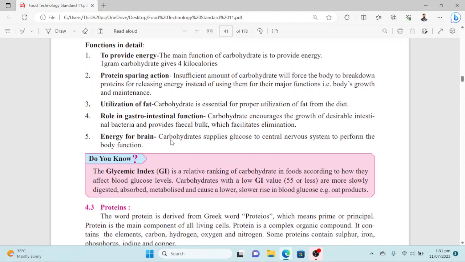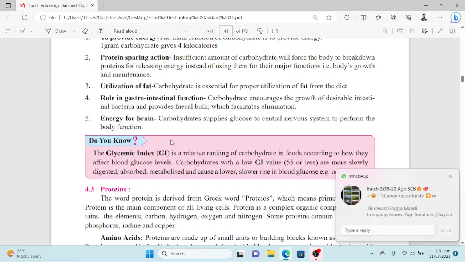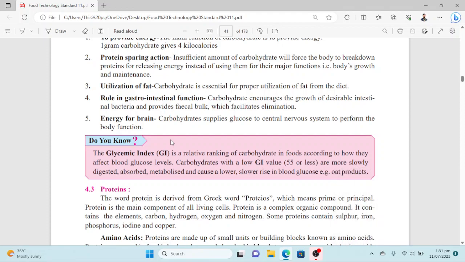At the end, we need to discuss what the glycemic index is. Glycemic index is how quickly a food causes a rise in blood glucose level. Glycemic index is a relative ranking of carbohydrates in foods according to how they affect blood glucose level.